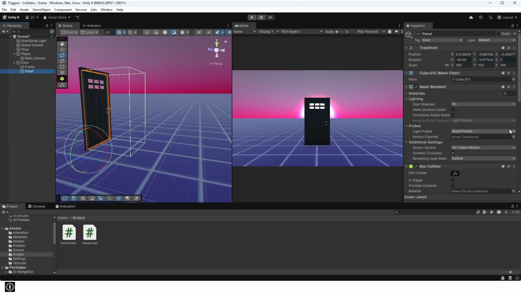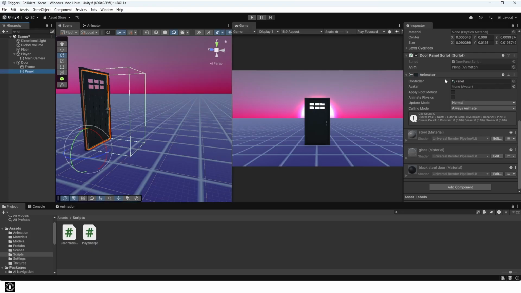Now drag the animator component into the animator field of the door panel script component.